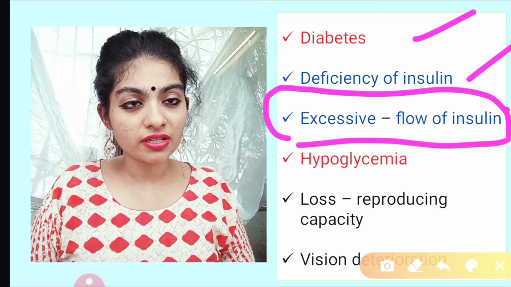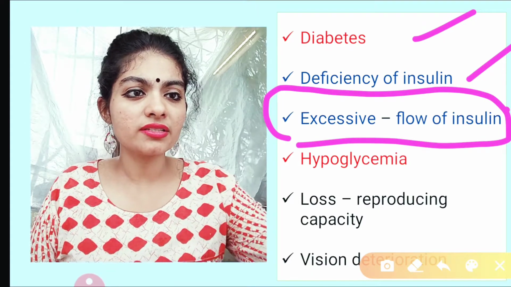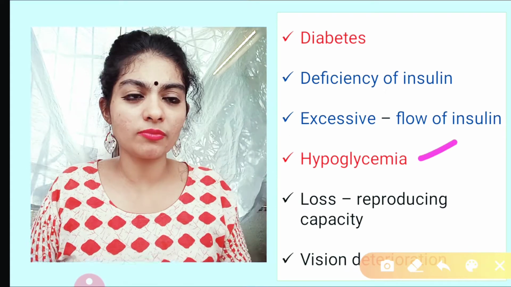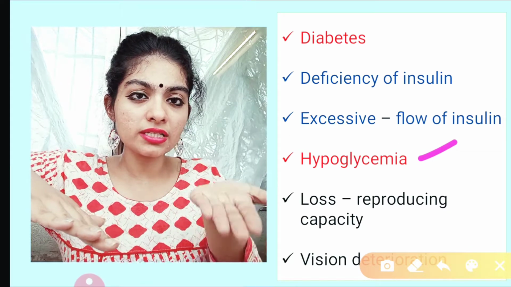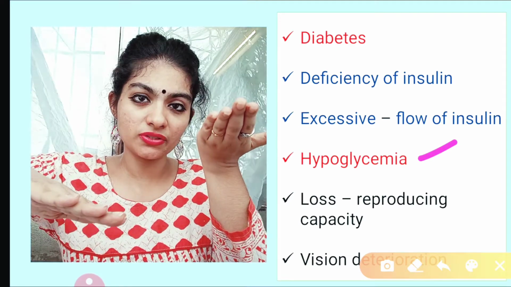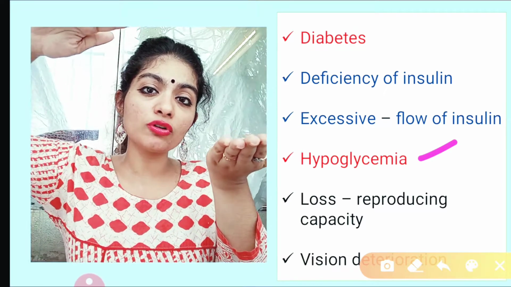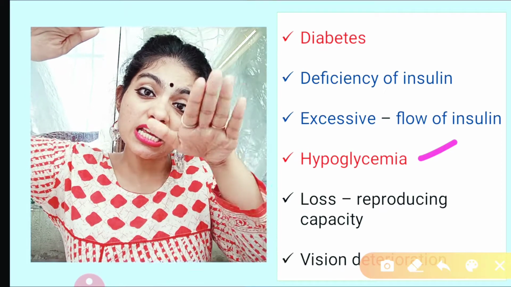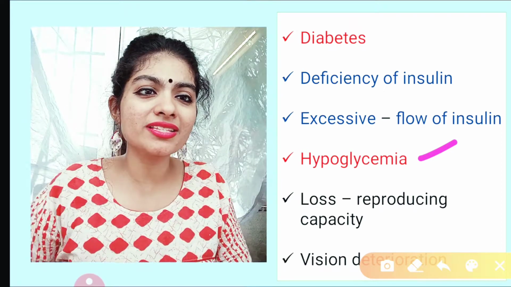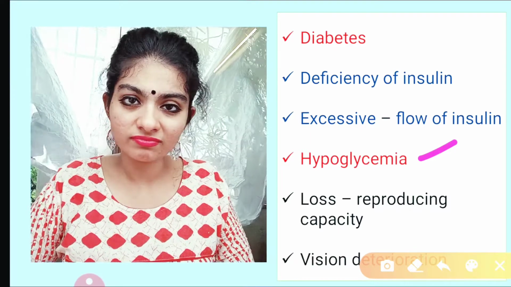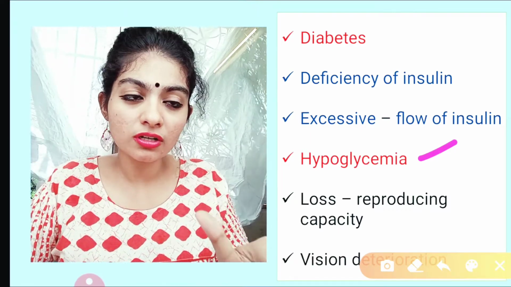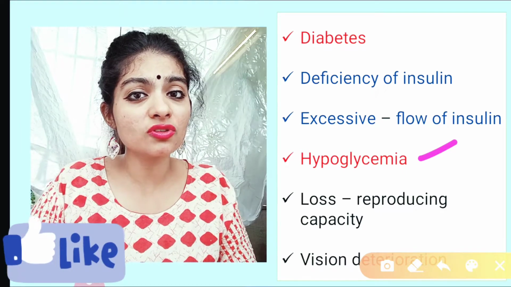Now in contrast, if there is excessive flow of insulin, then there is a disease called hypoglycemia. Guys, if there is deficiency of insulin, there is increase in blood sugar level. This is called diabetes. If there is increase in the amount of insulin, then there is decrease in the amount of blood sugar level. This is called hypoglycemia. So too much insulin will control the blood sugar level too much, so there will be loss of sugar. Loss of sugar leads to a disease called hypoglycemia.